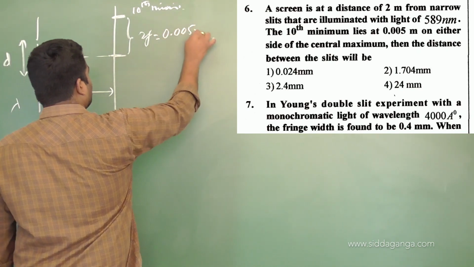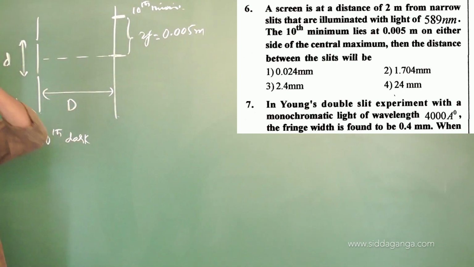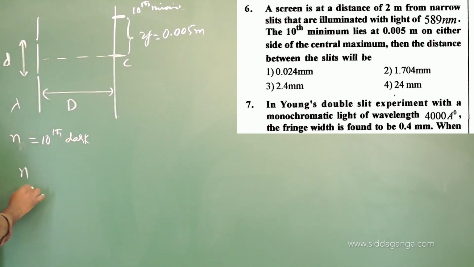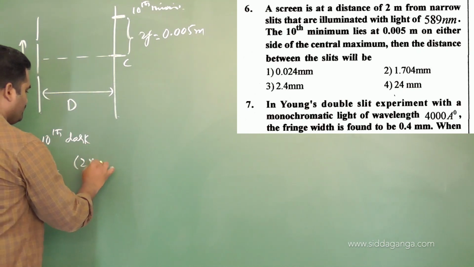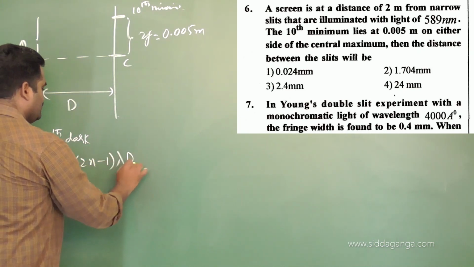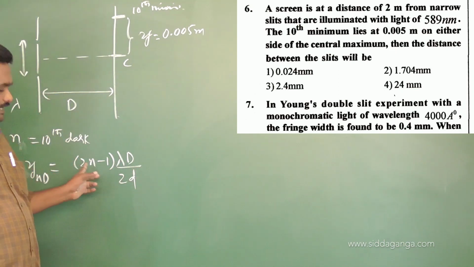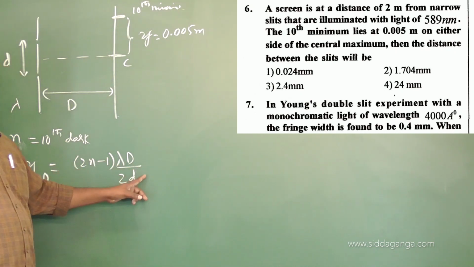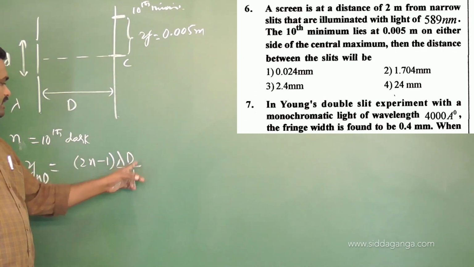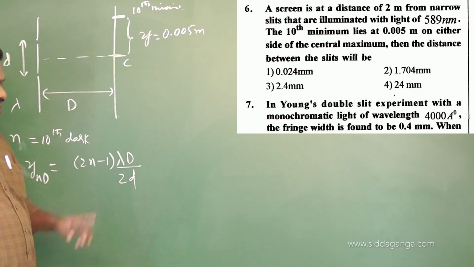0.005 meters. So what is the formula for distance of nth dark fringe from the central fringe? We have written: distance of nth dark fringe from the central fringe is (2n minus 1) into lambda capital D by 2d. This is the formula which we have written for the distance of nth dark fringe from the central fringe: (2n minus 1) into lambda capital D by 2d.